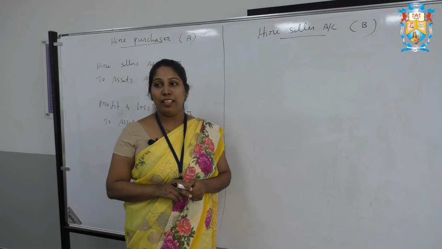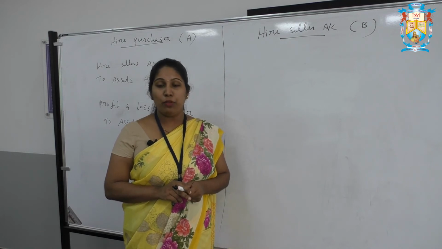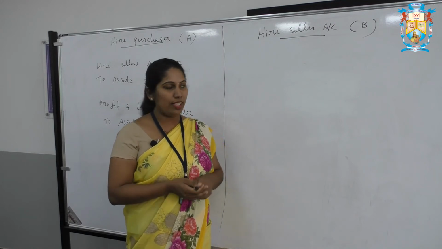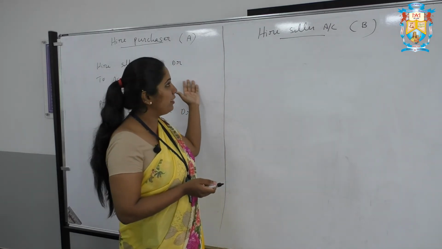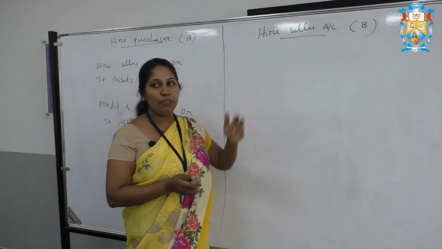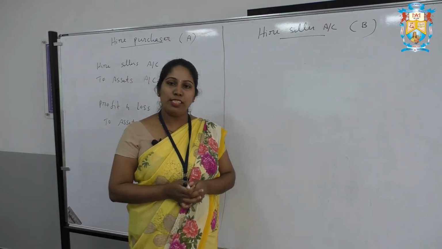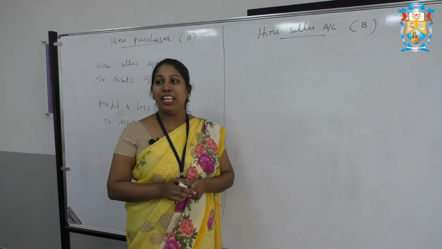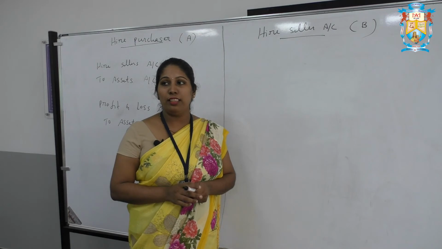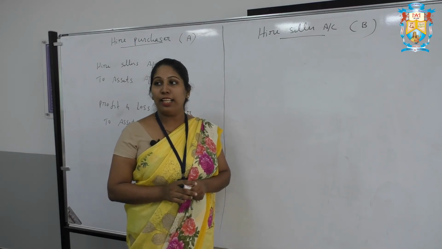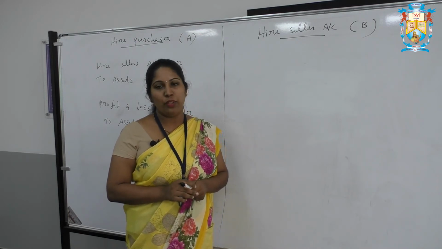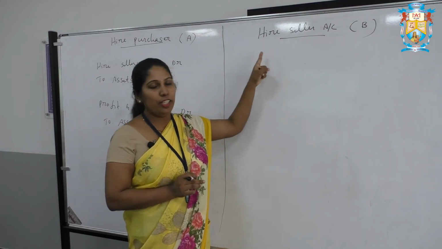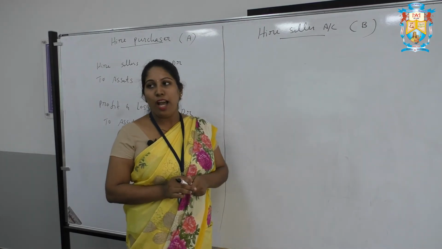Here the entire amount we have to transfer to hire seller's account. The hire seller should close the hire purchaser account because already we have done the entries in hire seller's account. So next one will be for the repossessed stock, we need to transfer some of the entries. That is the hire seller should close the hire purchaser's account by transferring the entire balance of hire purchaser's account. So here repossessed stock account will be opened. So here repossessed stock account debtor to hire purchaser account.